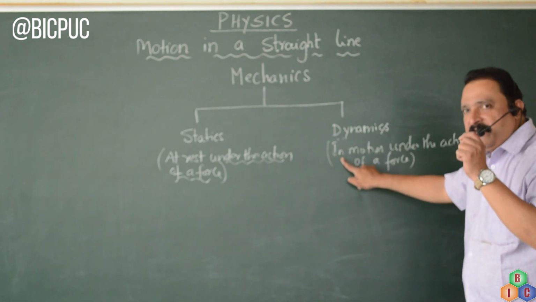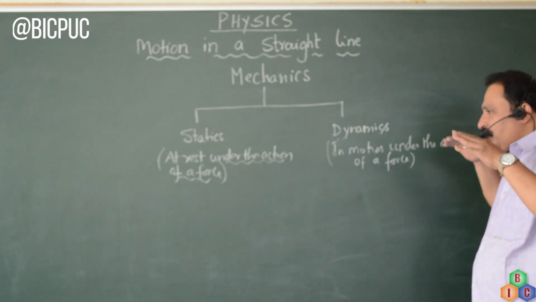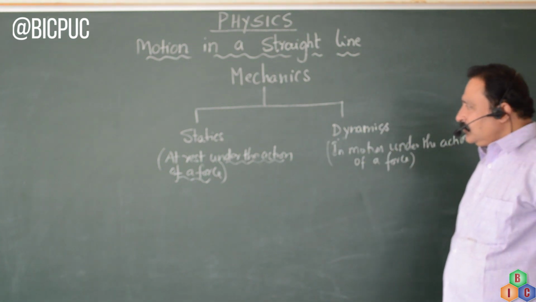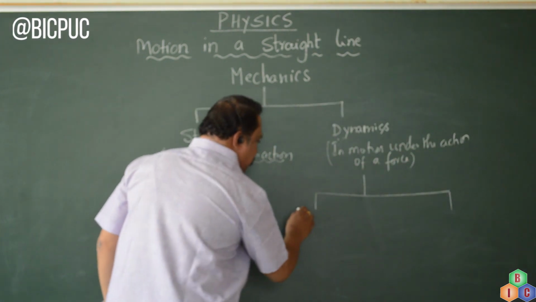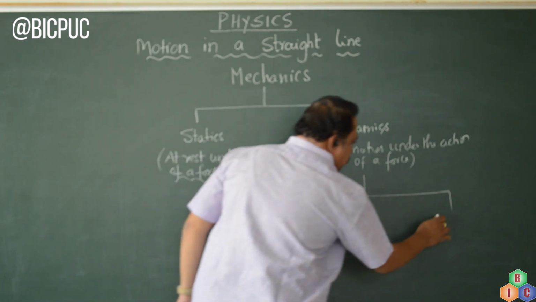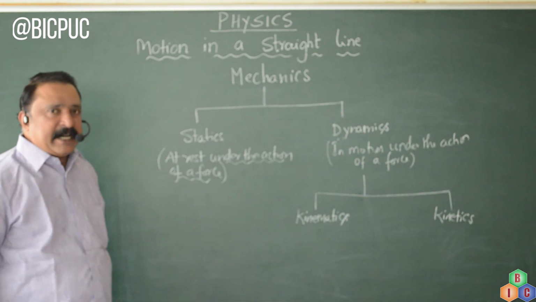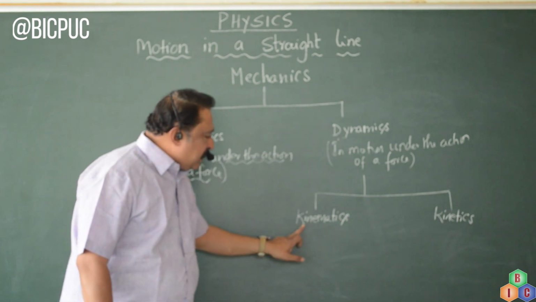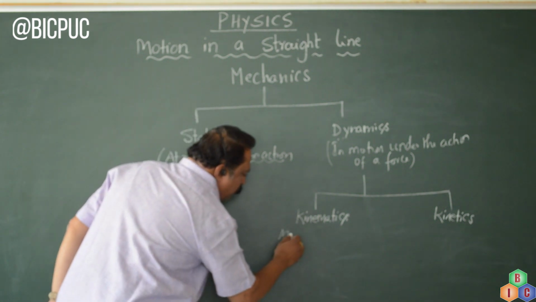In dynamics, we are studying the nature of motion of a body which is moving and is under the action of forces. Now, dynamics is further divided into two other branches. One is kinematics and the other is kinetics. Kinematics is a branch of dynamics which deals with the study of a body in motion